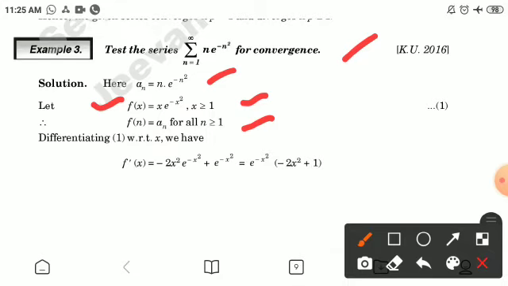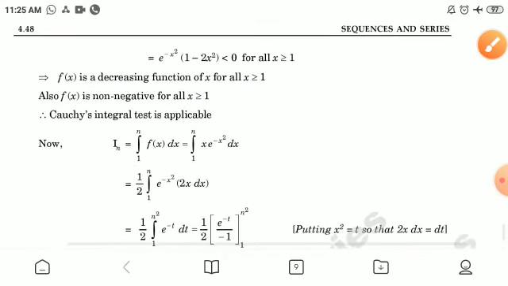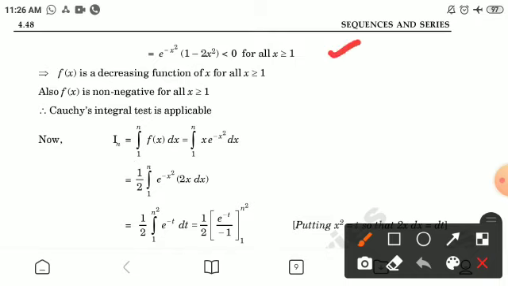Differentiating first with respect to x, we have f dash x is equal to e raised to power minus x square into minus 2x square plus 1, which will be less than 0 for all x greater than equal to 1. Therefore f(x) is a decreasing function of x for all x greater than equal to 1. Also f(x) is non-negative for all x greater than equal to 1. Therefore Cauchy integral test is applicable.